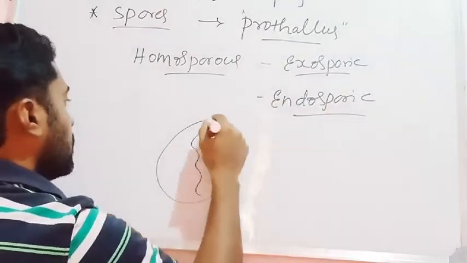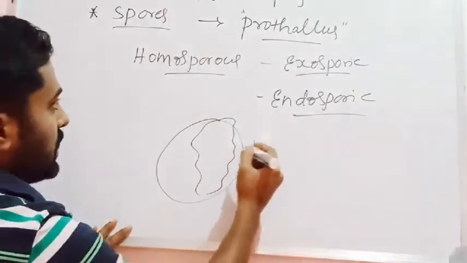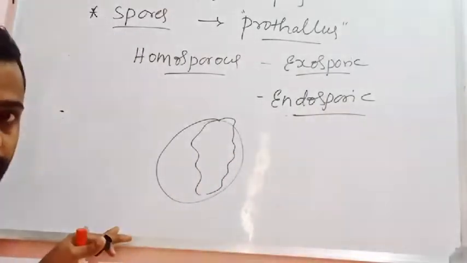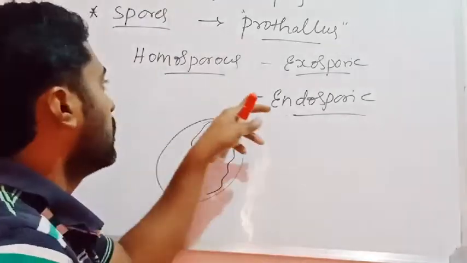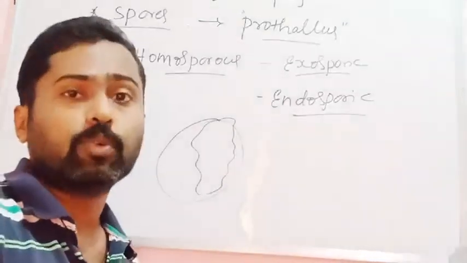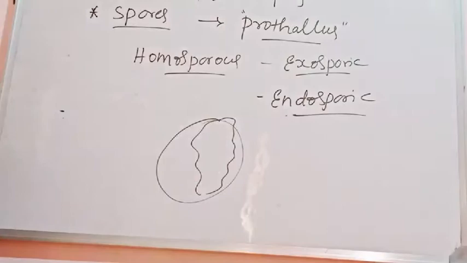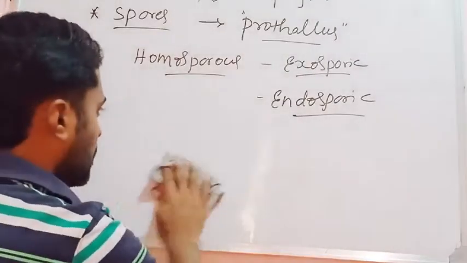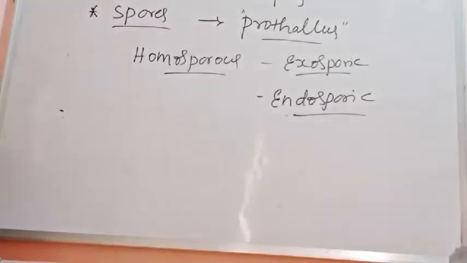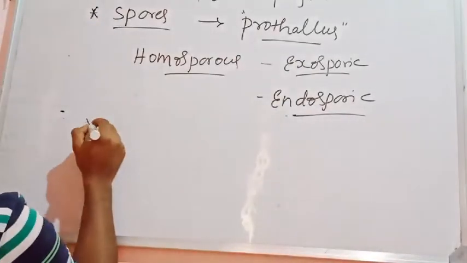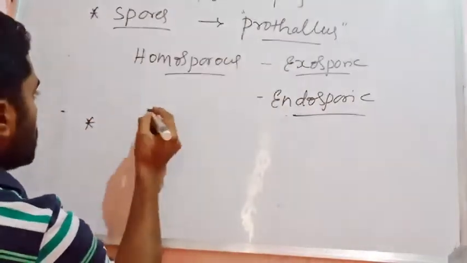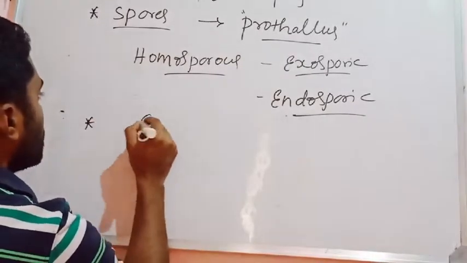If the gametophyte develops within the spore wall, such a condition is called endosporic. Found within the spore wall, the gametophyte will develop, and that condition is called endosporic. Then the spore that germinates and produces the gametophyte, that is called the prothallus. Another condition here is that the prothallus is the gametophytic plant body that bears the sex organs.